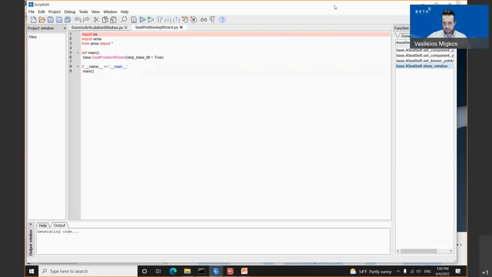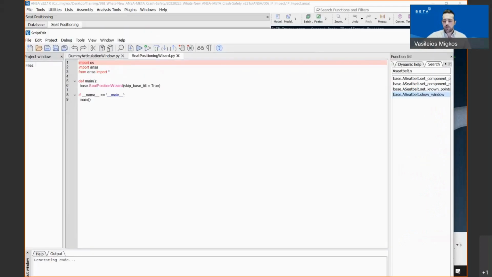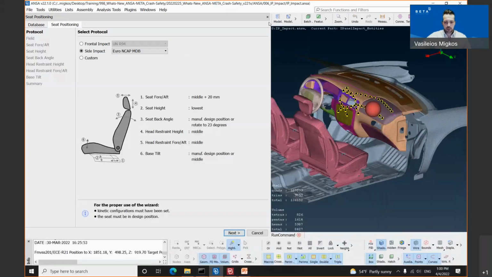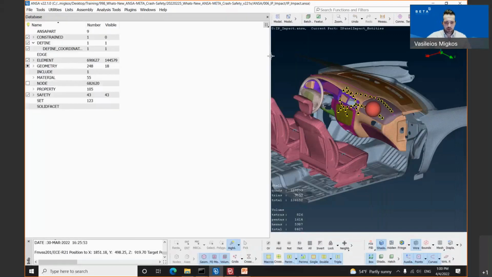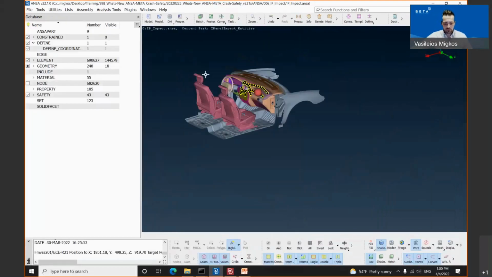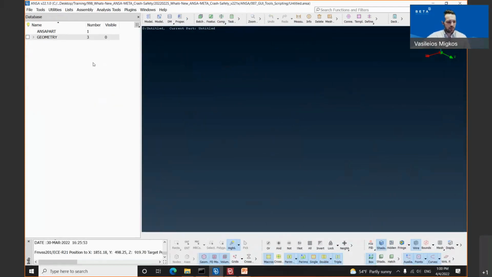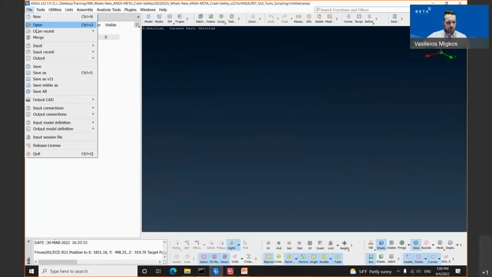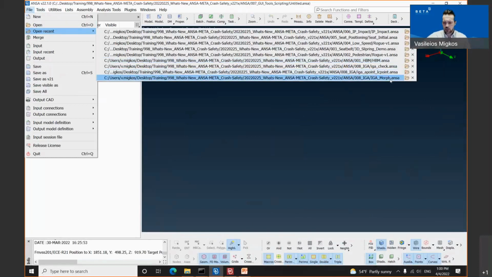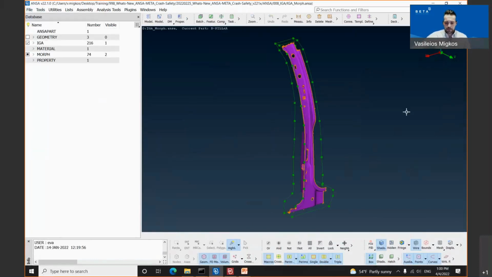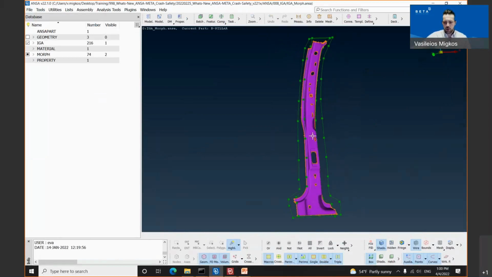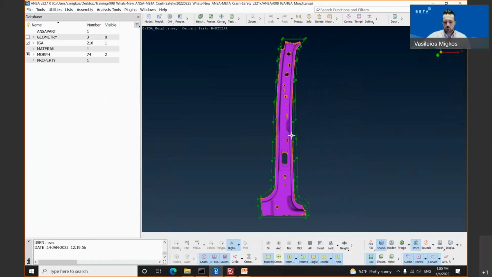Last, in the discipline of our preprocessor ANSA, we have some new developments or new functions supported in the field of IGA. For this reason, I will clear the database. We will open up the next model, which is the IGA morph. As you can see, the first new function which has been supported is the morphing throughout the orthobox for the so-called, from my side, IGA shell.